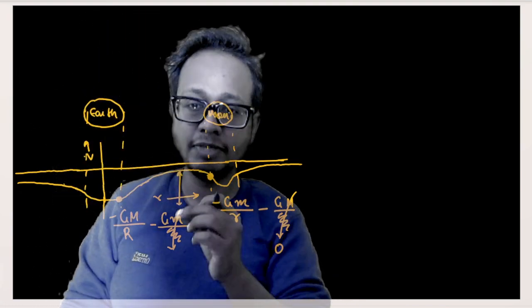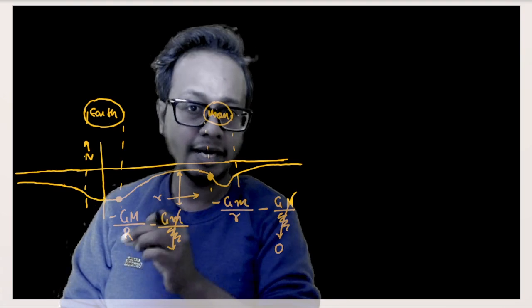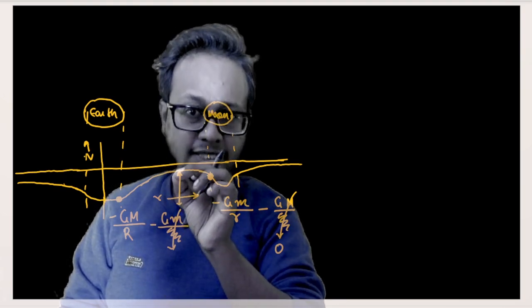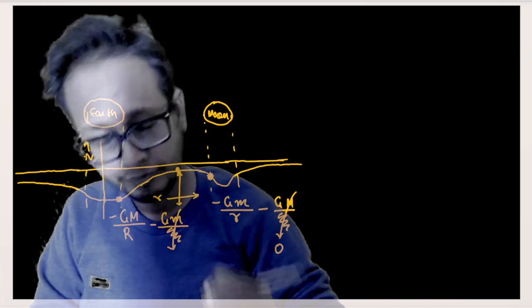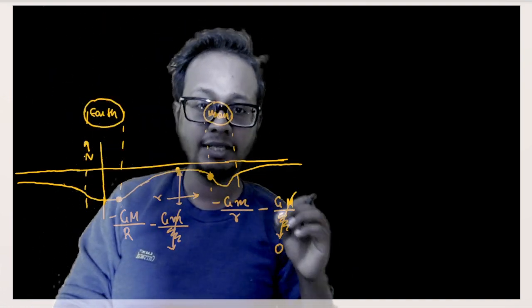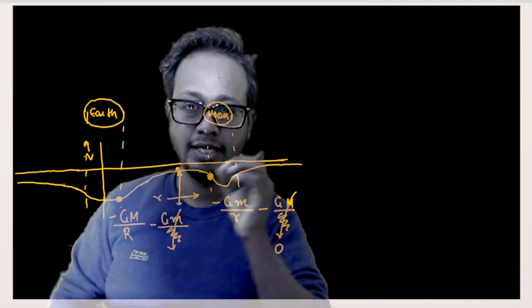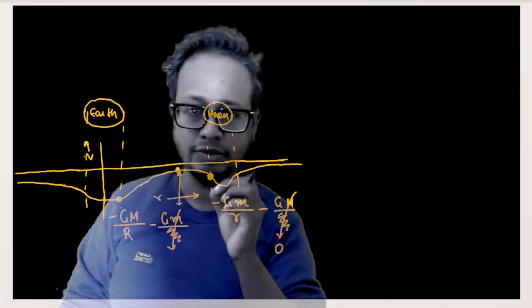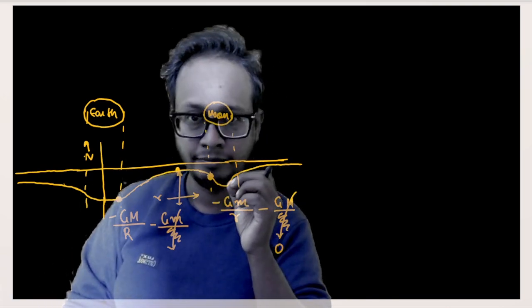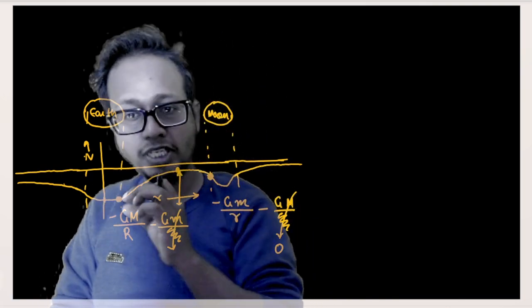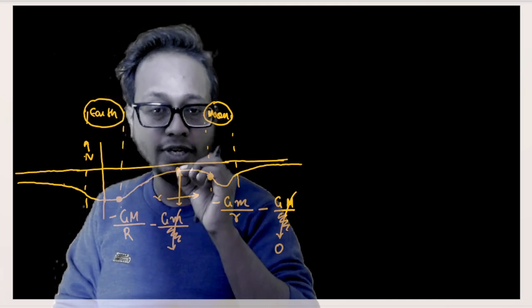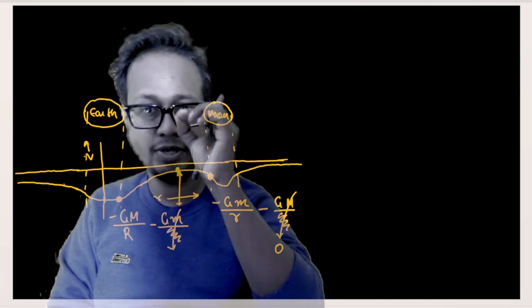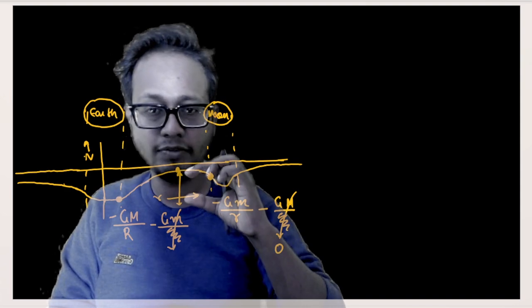Okay, and this much energy is nothing but minus GM by R minus energy at this point, or potential energy at this point, and potential at this point is nothing but zero or nearly equal to zero. Okay, if these things are ignored, that means these two planets are very far away. That means the potential out here will be nearly equal to zero. You can plug in the equation and see it for yourself. Okay, so the energy required to take the satellite from this point to a point where field is equal to zero, out here field is equal to zero, is nothing but this much amount of energy.